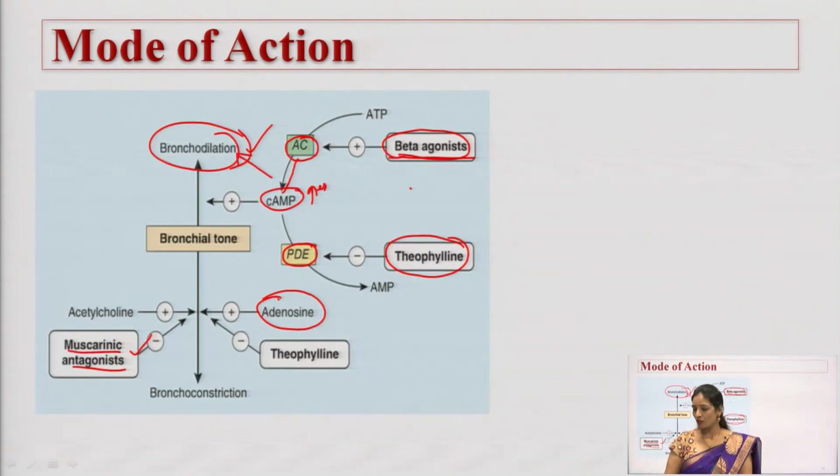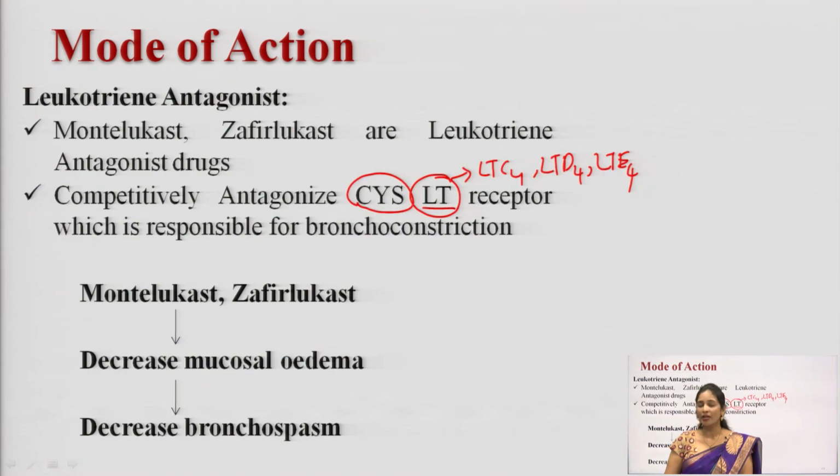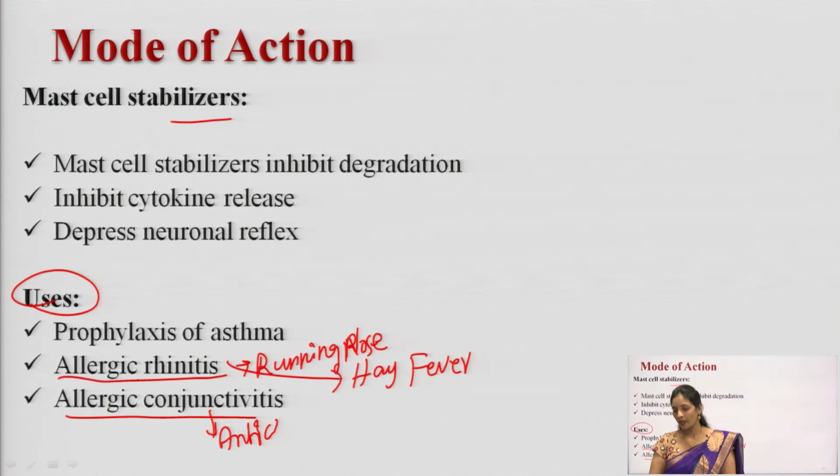The next mechanism of action was leukotriene antagonists. These leukotriene antagonists decrease the mucosal edema, and finally they decrease bronchospasm, the sudden constriction of bronchial smooth muscle. Mast cell stabilizers are the drugs which inhibit the degradation. They inhibit the cytokine release. What are the cytokines? The cytokines are interleukins, TNF alpha, or the inflammatory cytokines. The mast cell stabilizers inhibit the cytokine release.